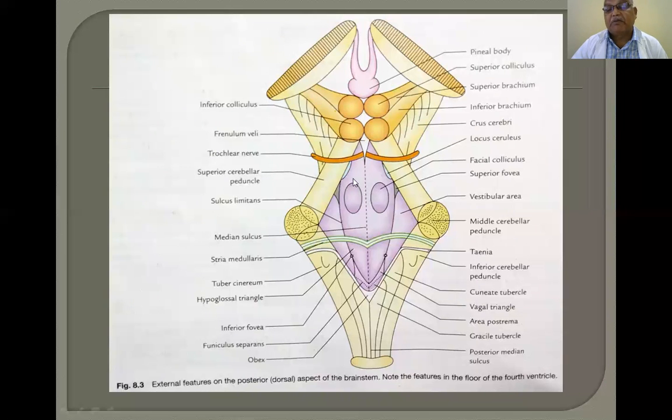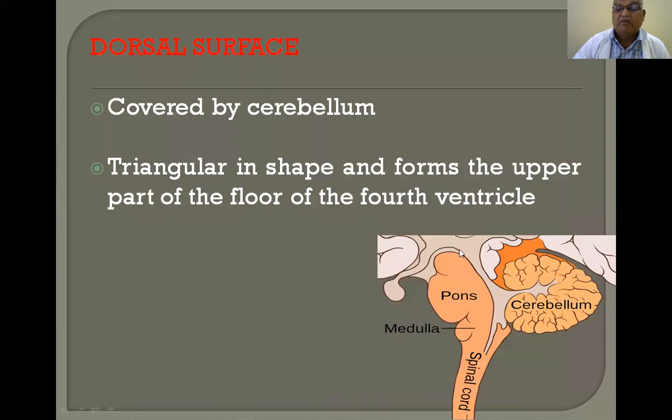So like that, you can see certain features of the floor of the fourth ventricle in the dorsal aspect of the pons, because the cerebellum is removed. To see the floor of the fourth ventricle, you have to remove the cerebellum because it is hidden by the cerebellum. So this is the cerebellum, and this is the floor of the fourth ventricle.